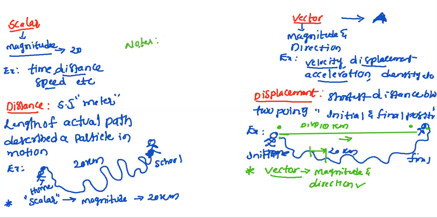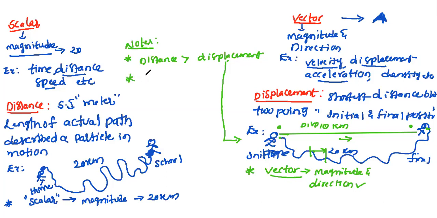Now we'll move to some basic points or some notes of distance and displacement. Remember, these notes are very important. Distance is always greater than displacement in most cases. Let us take this example alone. So what is our distance? Distance is 20 kilometer, but displacement is 10 kilometer. So distance is greater than the displacement.